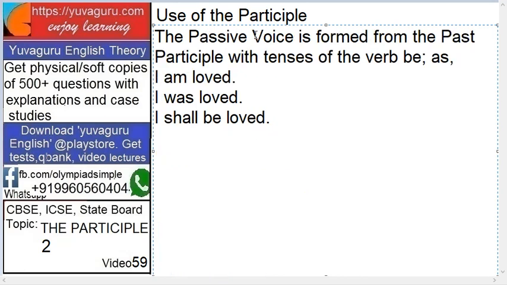Next, the passive voice is formed from the past participle with tenses of the verb be. Again, be is silent over here. Past participle always ends with d, ed, t. So: I am loved by someone, I was loved by someone, I shall be loved by someone. When it's by, it's a passive voice. So passive voice is formed from past participle with the tenses of the verb be.